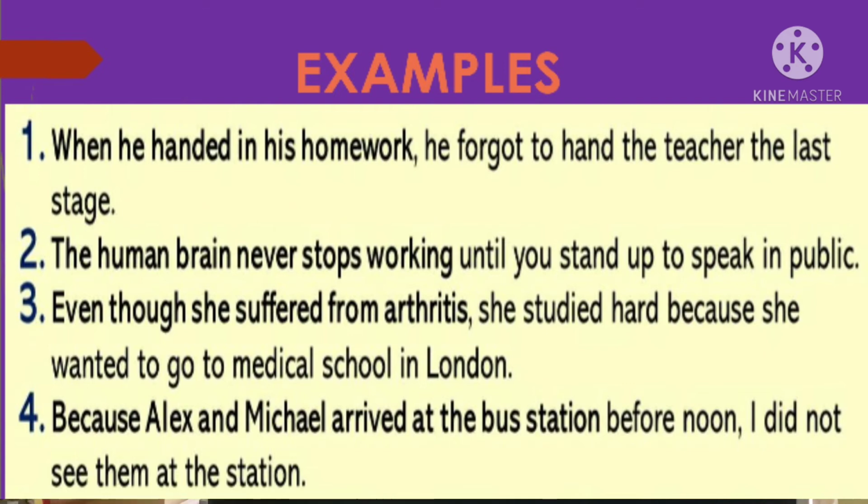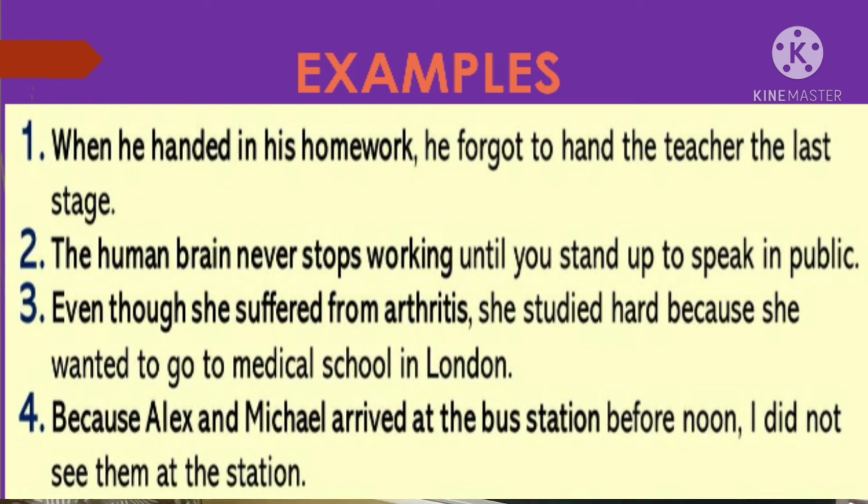Even though she suffered from arthritis is a dependent clause. She studied hard is an independent clause, because she wanted to go to the medical school in London. That is again a dependent clause. So here you have two dependent clauses and one independent clause. So again it is a complex sentence. See here students, next example.